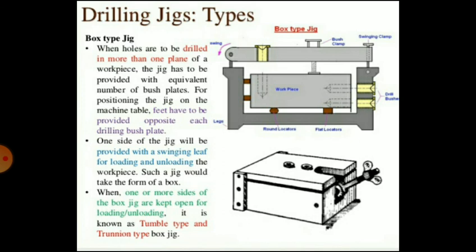The body of such a jig should be as light as possible since it will have to be lifted again and again. You can see you have to produce holes in two different planes, and for that such types of jigs can be used. By moving the top plate, that is a leaf, you can remove the workpiece. After producing the hole through that leaf, you lift the jig into a vertical position, and then you can drill another two holes in the workpiece by placing the jig vertically.